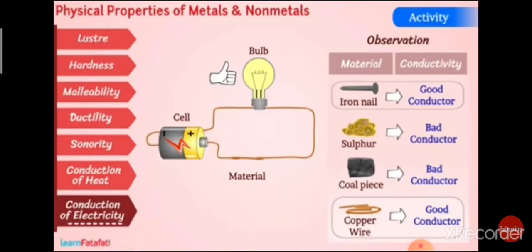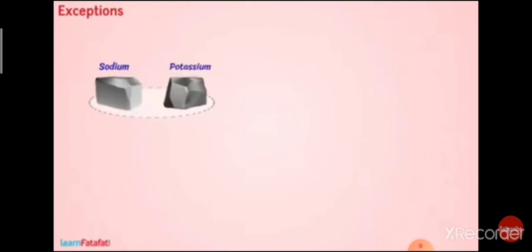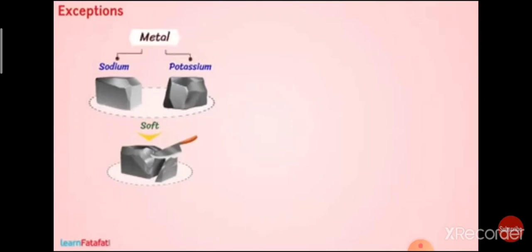Exceptions. Sodium and potassium both are soft and can be easily cleaved, meaning they can be easily cut. We can cut them to form a plain surface with the help of a knife. So these two belong to metals. Students, all metals are solid except mercury. Mercury is a metal but it is in liquid state.